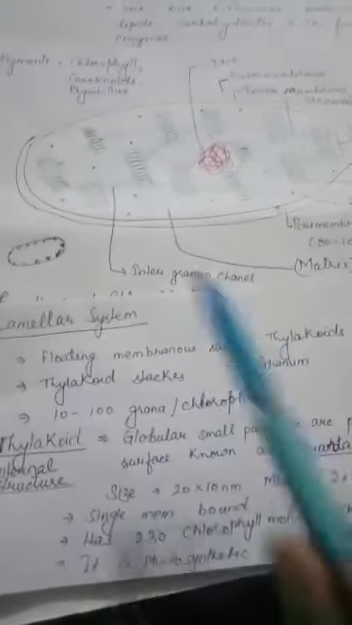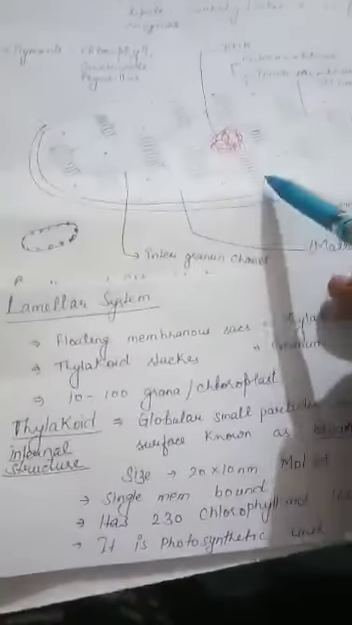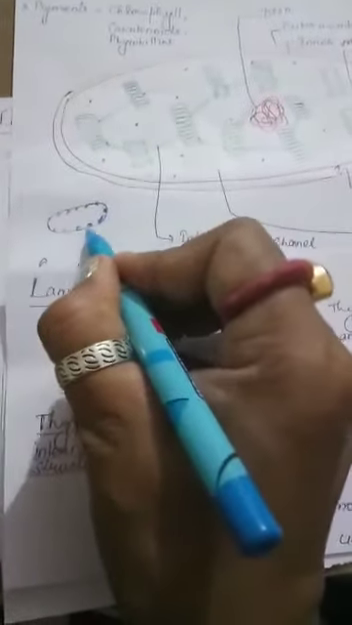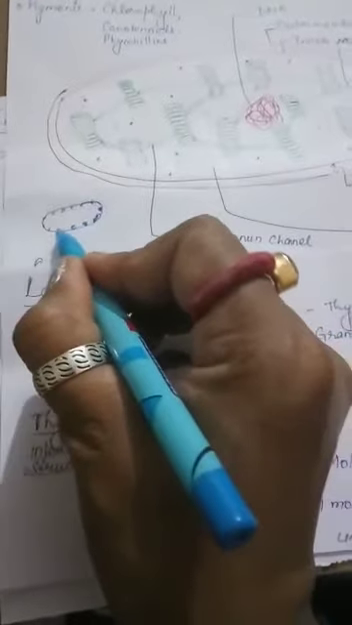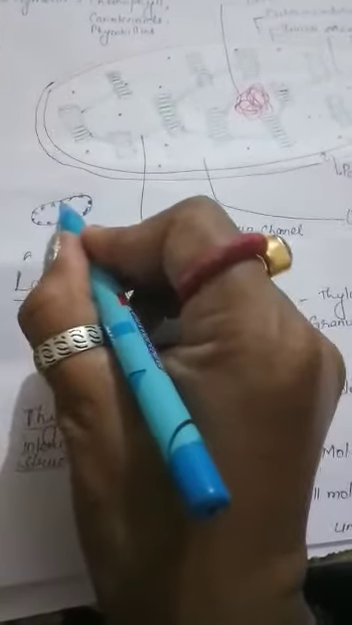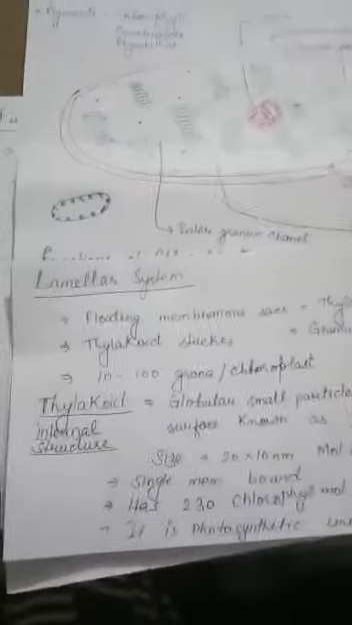Lamellar system. In the lamellar system, thylakoids are floating membrane sacs which are present in stacks. 10 to 100 grana are present per chloroplast. Thylakoids. At the inner surface of the thylakoid, there are globular structures, and these structures are called quantasomes, which are present at the inner surface of the thylakoid.